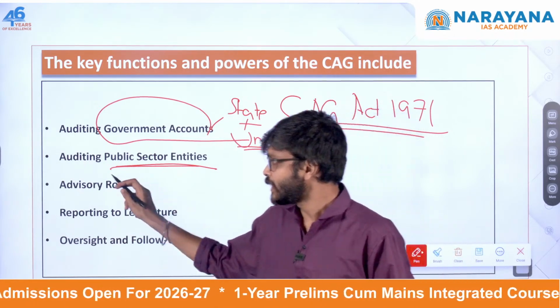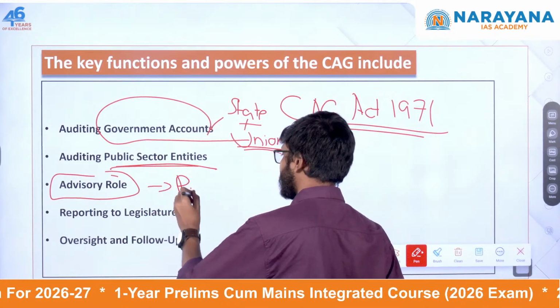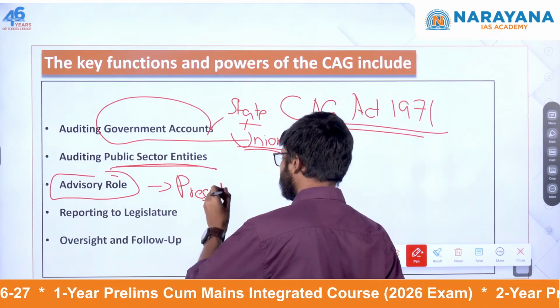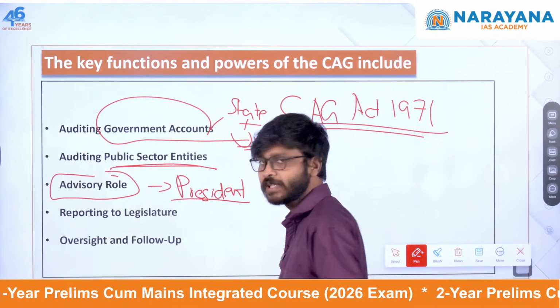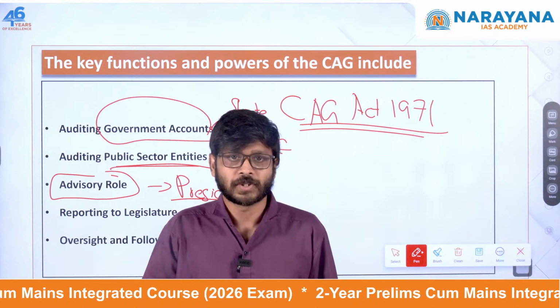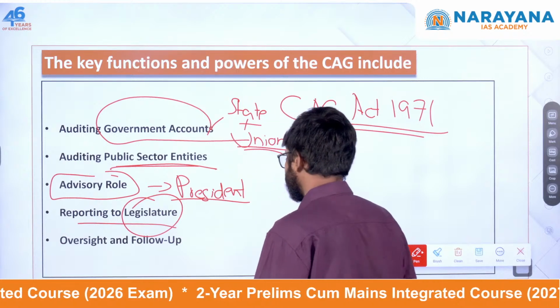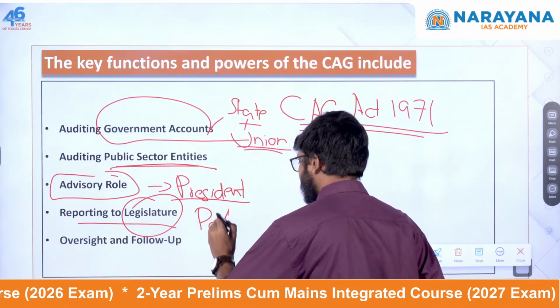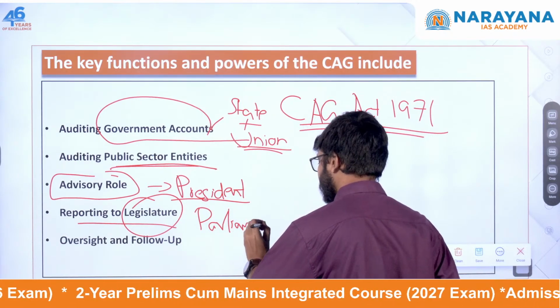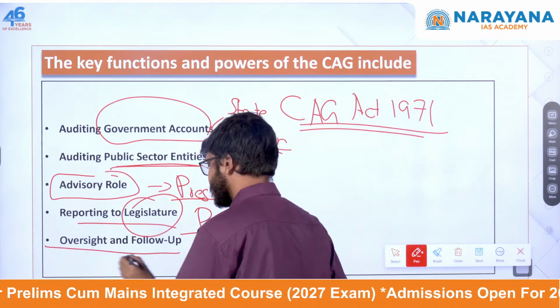Advisory role we have already discussed. It advises the President related to financial matters, as well as the auditing of the union and state accounts. Then, reporting to the legislature: it reports directly to the Parliament, and obviously it has a monitoring function also.